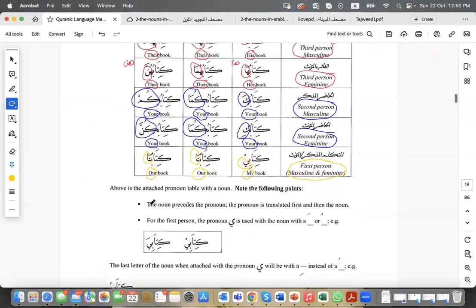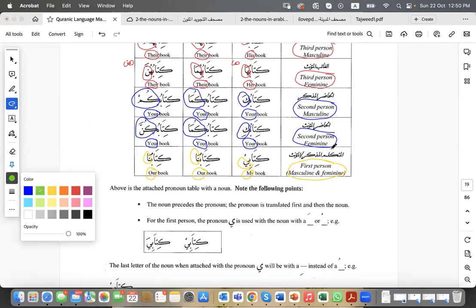Looking at the explanation here, above is the attached pronoun table with a noun. Note the following points. The noun precedes the pronoun, and the noun is translated first, and then the pronoun. Okay, what does this mean?